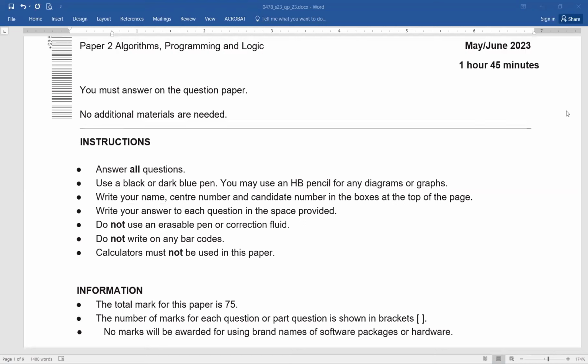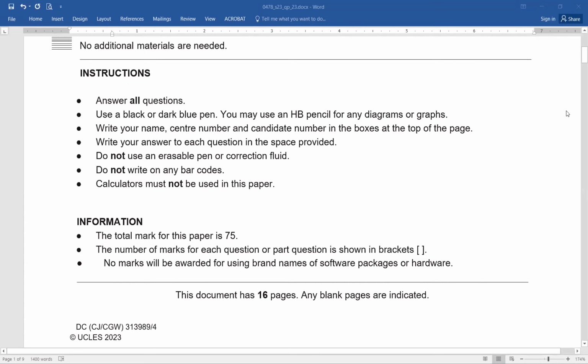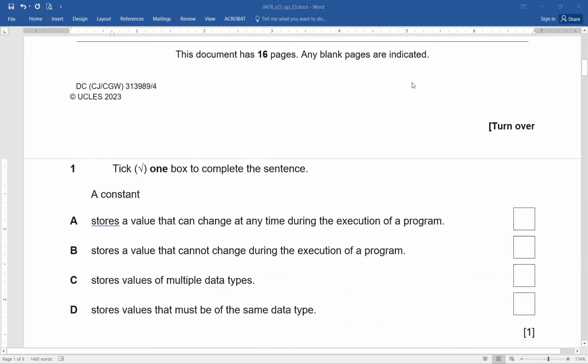Do not write anything on the barcodes. Calculators must not be used in the paper. Total marks are 75 and the marks are written in the brackets. And remember, no mark is awarded for using the brand names of software packages or hardware. Fine? Now, the paper starts.